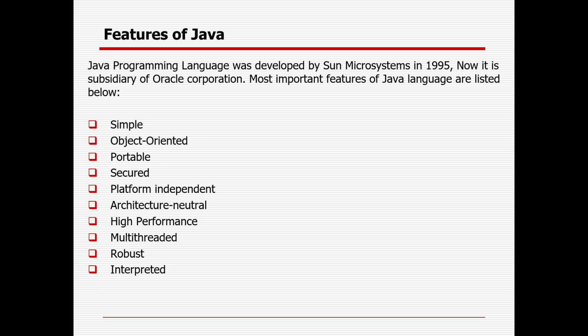Okay, so features of Java. There are so many programming languages available in the world. Initially it started with C, C++. Then you can see Java, JavaScript, Python, C#, Ruby, Perl, PHP. There are a lot of programming languages, right? But Java is still dominating the market nowadays.